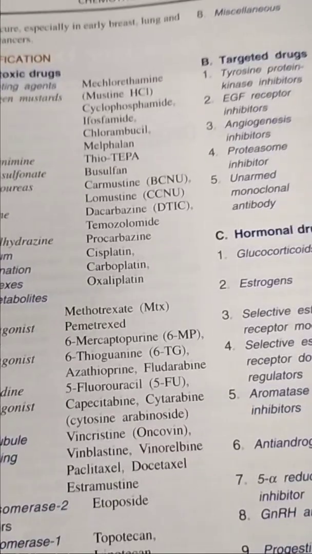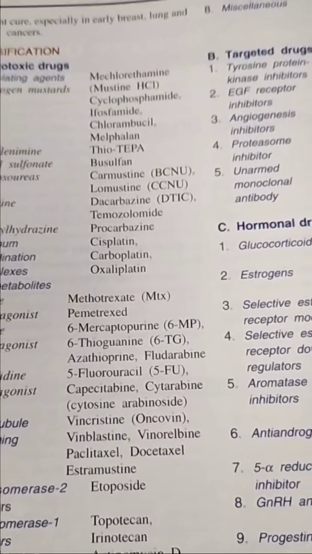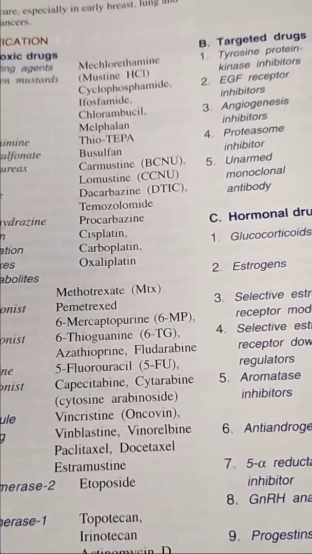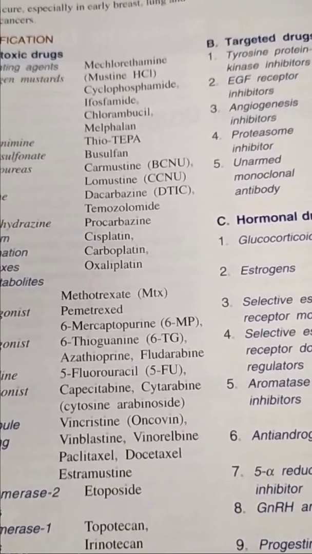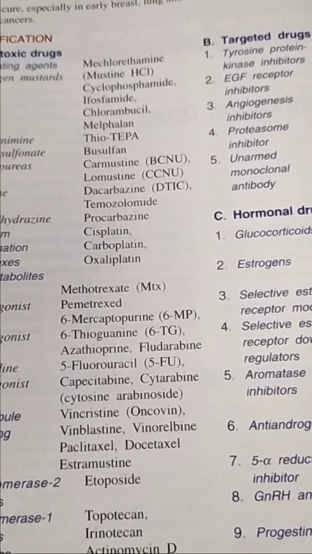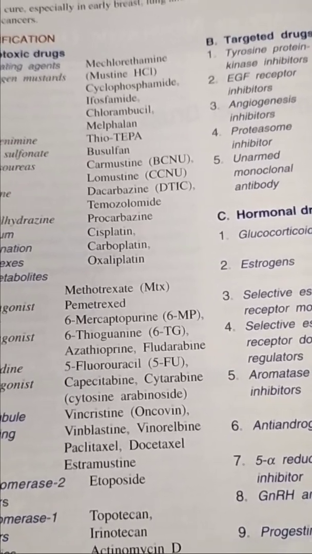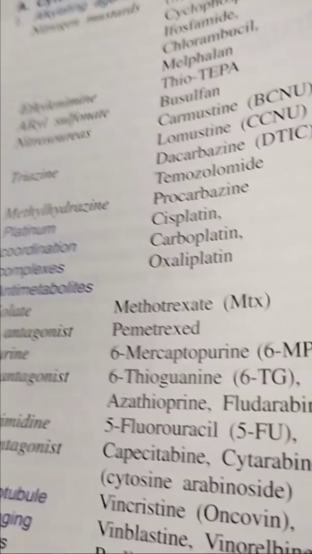And the triazine classification contains dacarbazine, lomustine, temozolomide. Methyl hydrazine has only one drug, procarbazine.